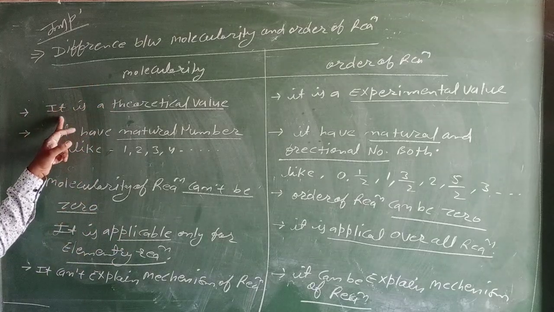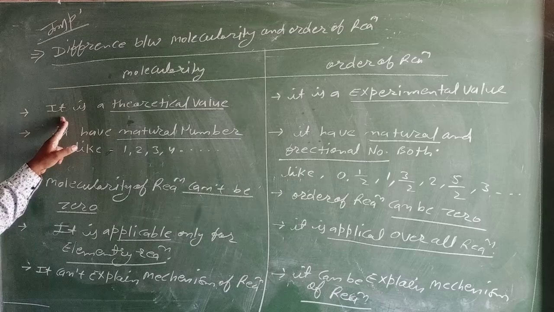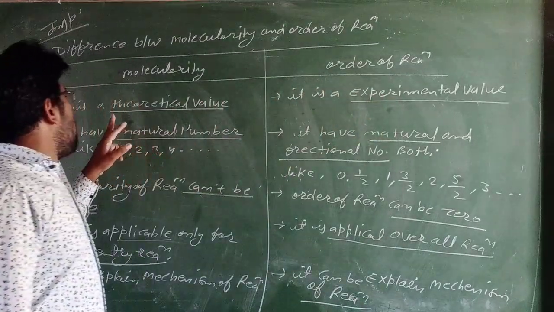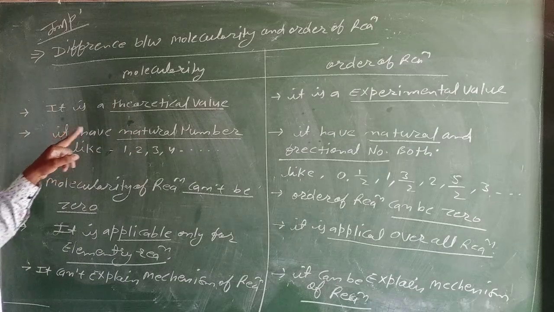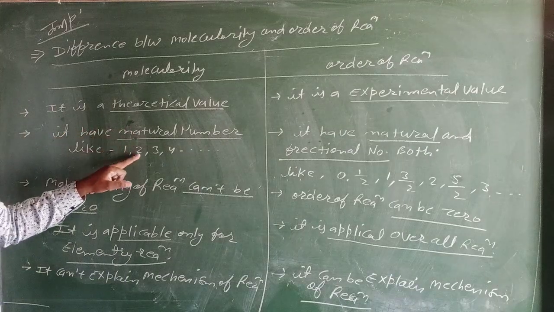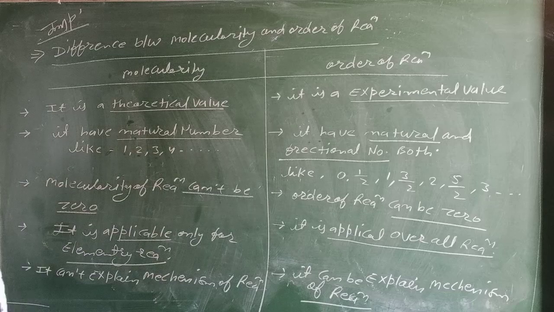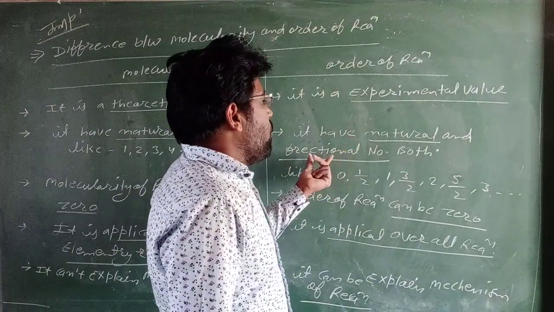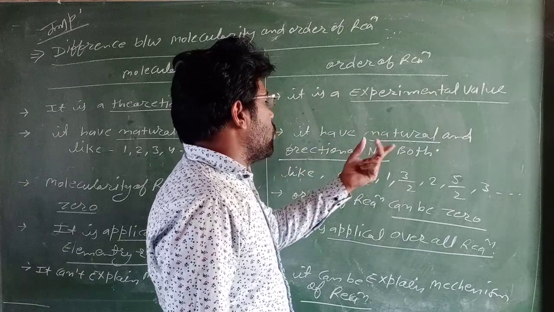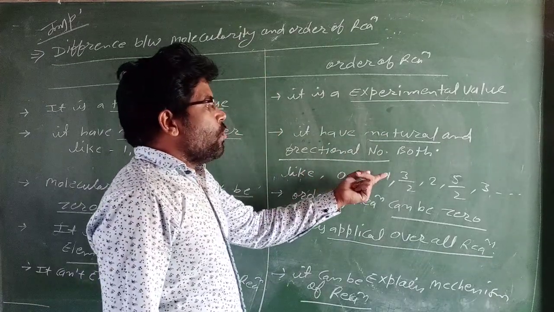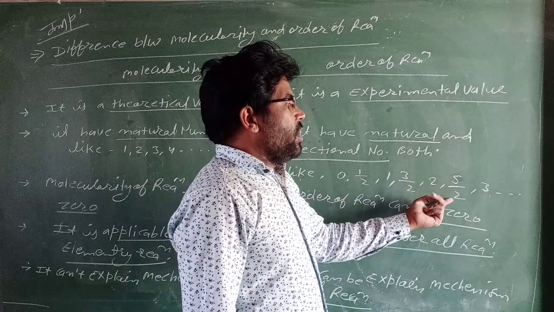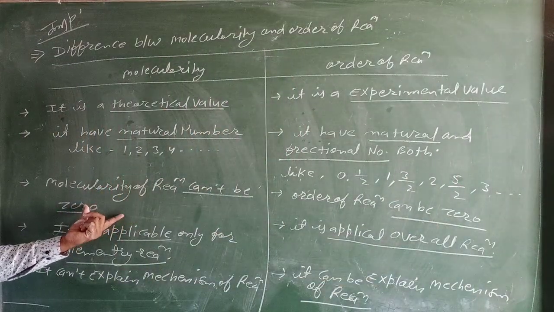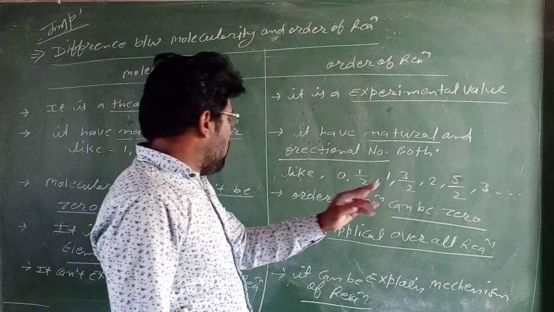Molecularity is a theoretical value, and order of reaction is an experimental value. Molecularity is only a natural number like 1, 2, 3, 4, 5, 6, 7, 8, and order of reaction has fractional and natural numbers both, like 0, 1, 2, 3/2, 5/2, 3. Molecularity cannot be zero and order of reaction can be zero.